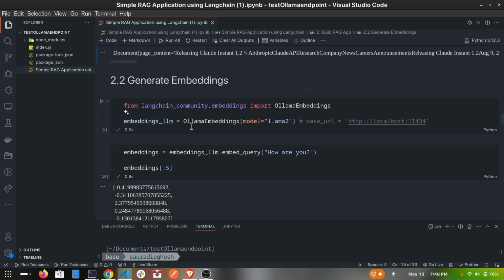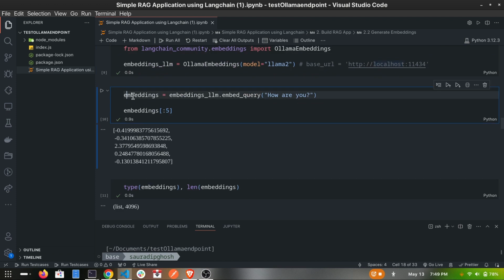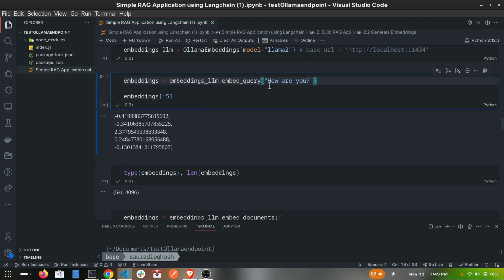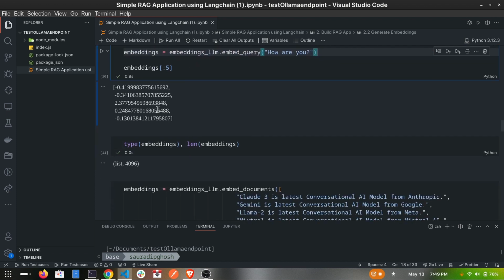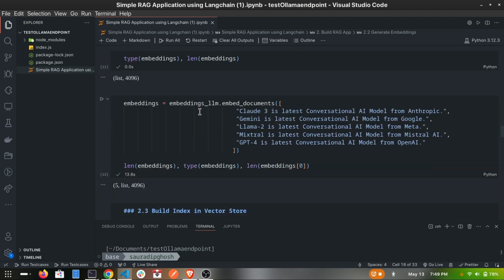After that I use embeddings to generate the embeddings using the Llama 2 model, which is done locally on this server, as Llama is running on this server, on this port. Then I give some embedding queries and get some response. After that, this is not the prominent way, I just tested it. After that I show the prominent way to embed the document.